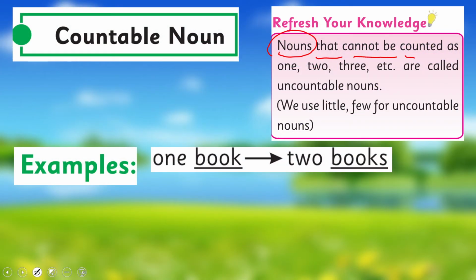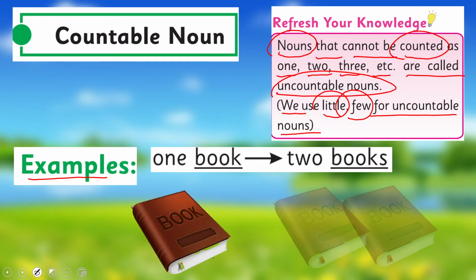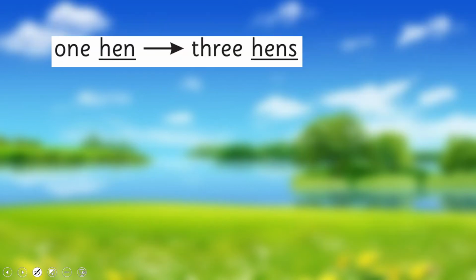Nouns that cannot be counted as 1, 2, 3, etc. are called uncountable nouns, and for such nouns we use little. Okay, and the examples of countable nouns are 1 book, 2 books. Because we can count books, that's why book is a countable noun.